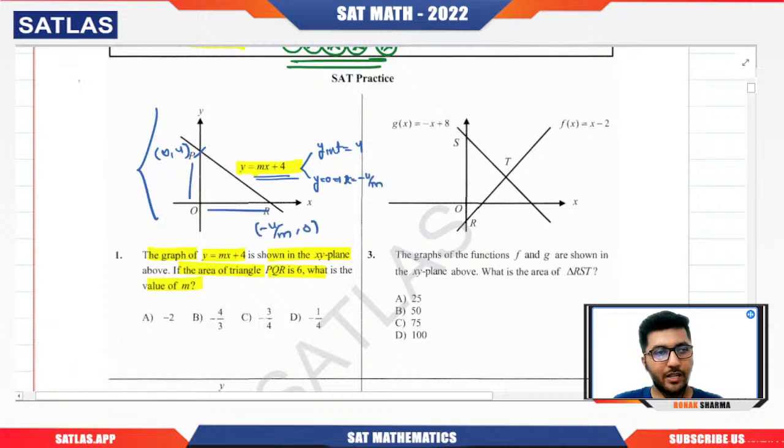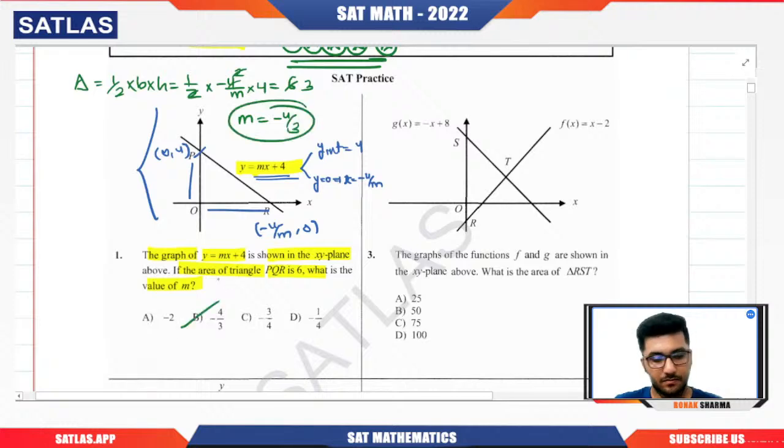We know that area of a triangle is 1 by 2 into base into height. So this will be 1 by 2, base is minus 4 by m, height is 4, and this equals 6. So 2 times 2 cancel, right? Then 2 times this is 3, and m is equal to minus 4 by 3. Got it? Simple question. Any doubt?